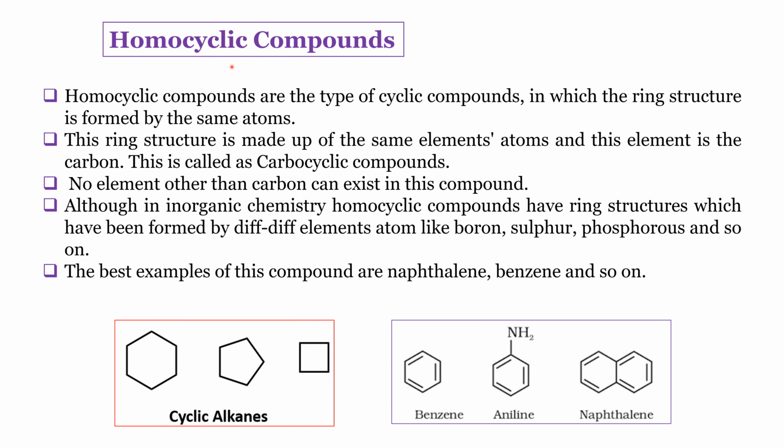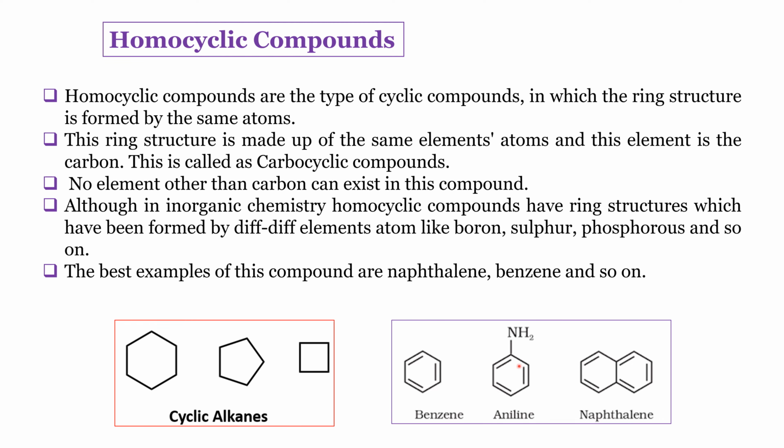Although apart from organic chemistry, in inorganic chemistry various types of homocyclic compounds made up of boron, sulfur, phosphorus are also available, but as we are discussing organic chemistry, let us limit this to carbocyclic compounds. The best examples were shown here, which cover naphthalene and benzene. Here I have shown two categories of homocyclic compounds as examples. The first category are cycloalkanes, which cover cyclohexane, cyclopentane, and cyclobutane. Another category are aromatic in nature, that is benzene, aniline, and naphthalene.